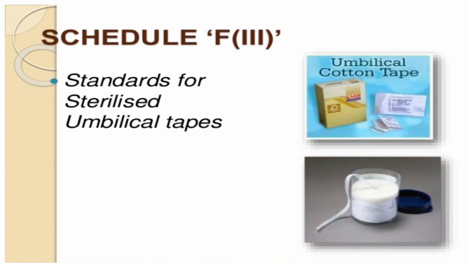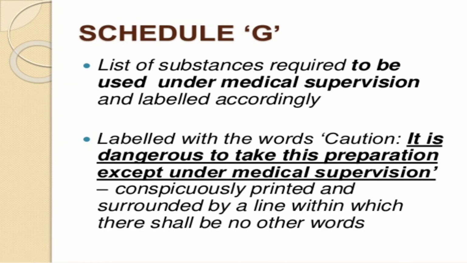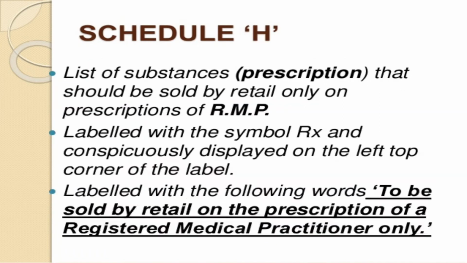Schedule F3: standard for sterilized umbilical tapes. Schedule G: list of substances required to be used under medical supervision and labeled accordingly. Labeled with the words "Caution: it is dangerous to take this preparation except under medical supervision", conspicuously printed and surrounded by a line within which there shall be no other words.